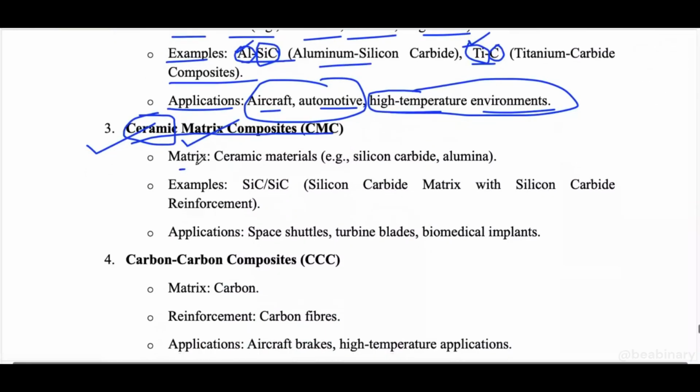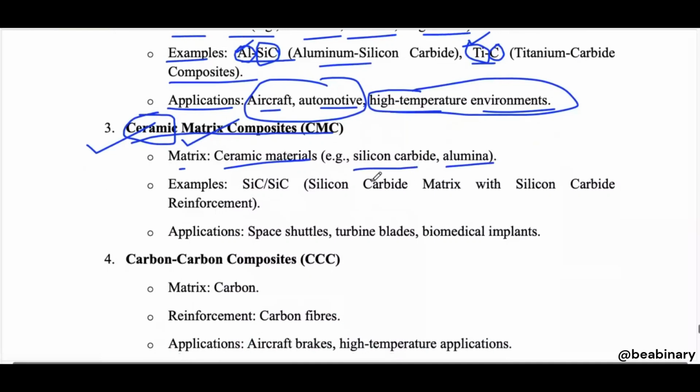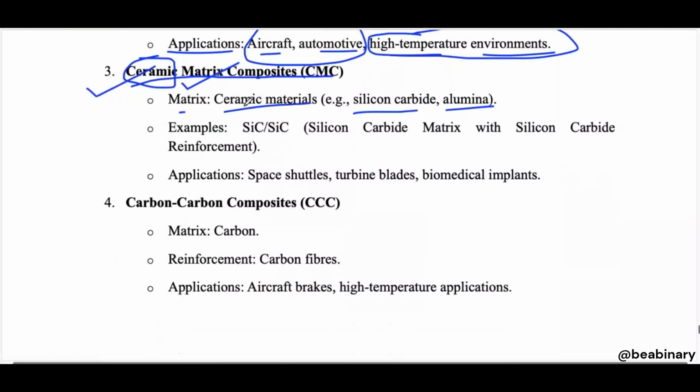Okay, so the matrix. Ceramic materials, for example, silicon carbide and alumina. These are examples of ceramics. And we also have zirconia and boron carbide. They are all examples of ceramics as well.